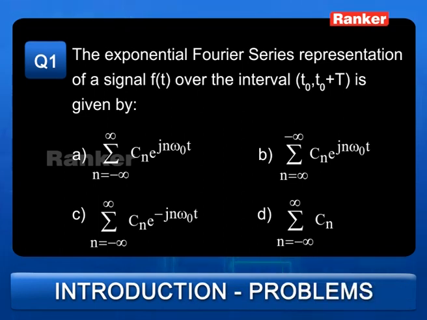The first question goes like this. The exponential Fourier series representation of a signal f of t over the interval t0 to t0 plus T is given by. We have already seen how we can express it in exponential terms. So what is the answer here? Just think for a while. Let us look at the first option: summation n equals minus infinity to plus infinity Cn e to the power of j n omega naught t, isn't it?